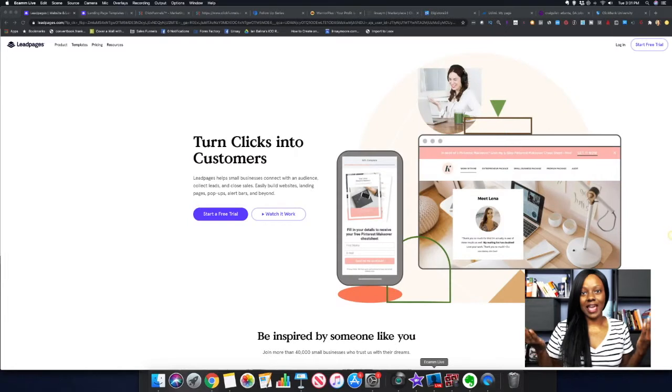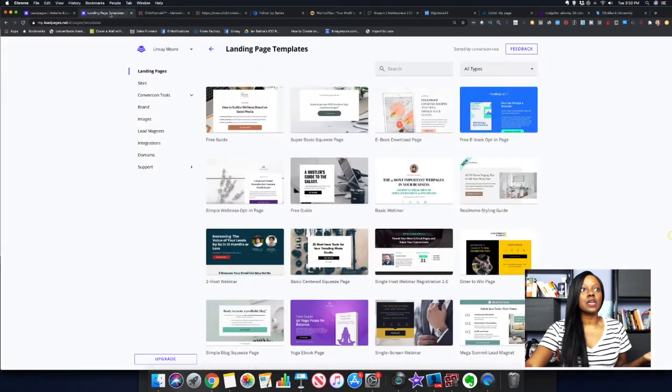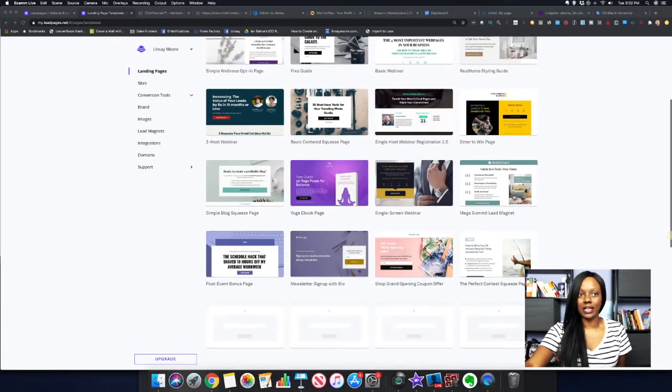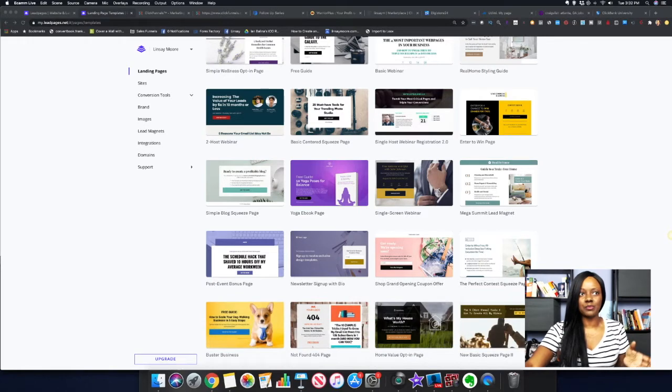So right now we're looking at LeadPages. LeadPages is one of the landing page softwares that I currently use in my business. Once you create an account over here, you see that they have tons of templates that you can use in order to create your one-page website. And you just want to keep your website really simple. We see a lot of these vivid backgrounds, but you will just need something really simple. The point is that they have plenty of pages that you can use in order to create your one-page website.